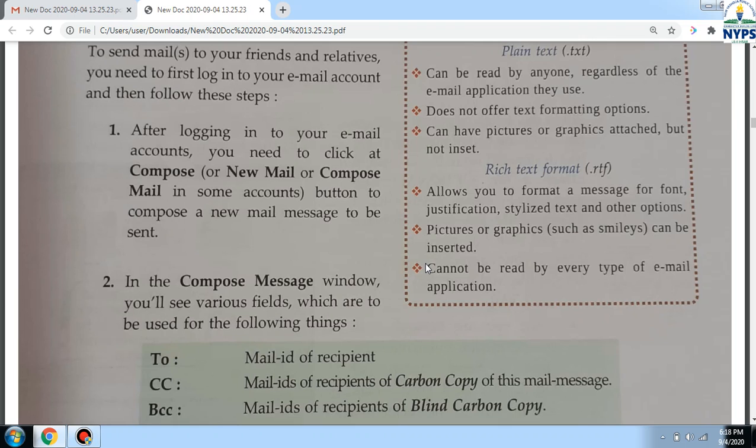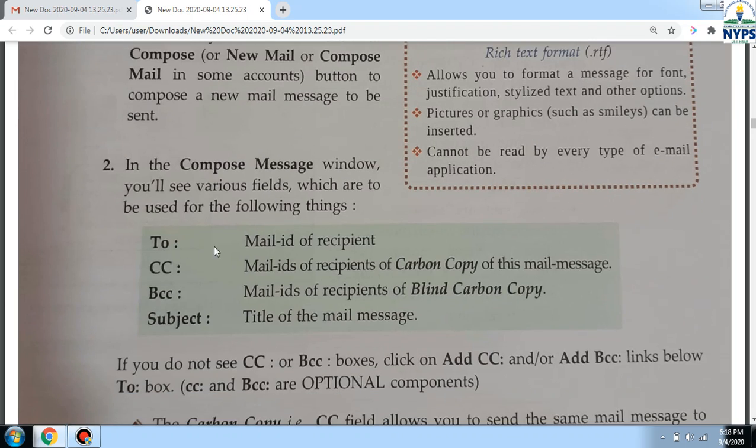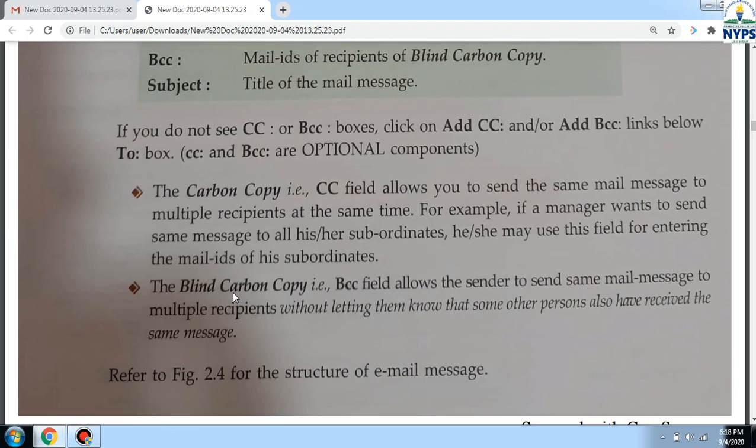Now sending mail. How can we send the mail? Simply by clicking on the compose button. Then we have to enter these fields. CC and BCC are optional. If you want to send the mail to multiple persons, then we will use CC or BCC. Subject is the title.